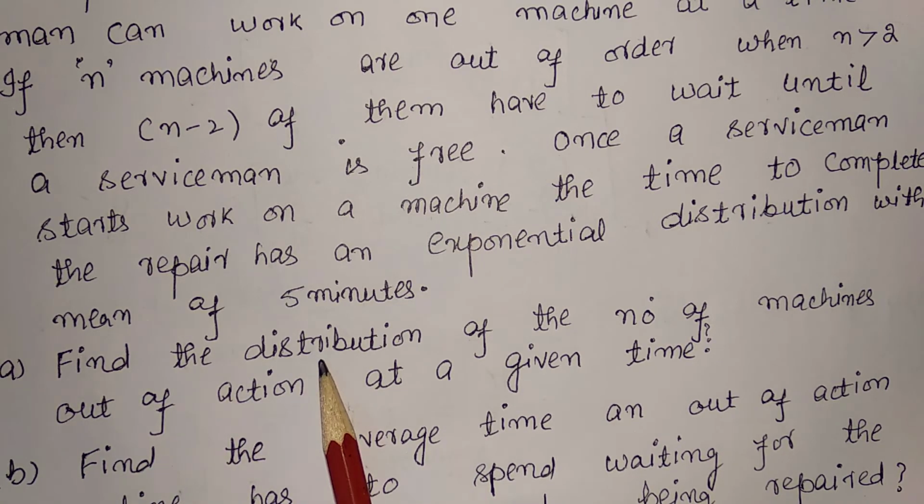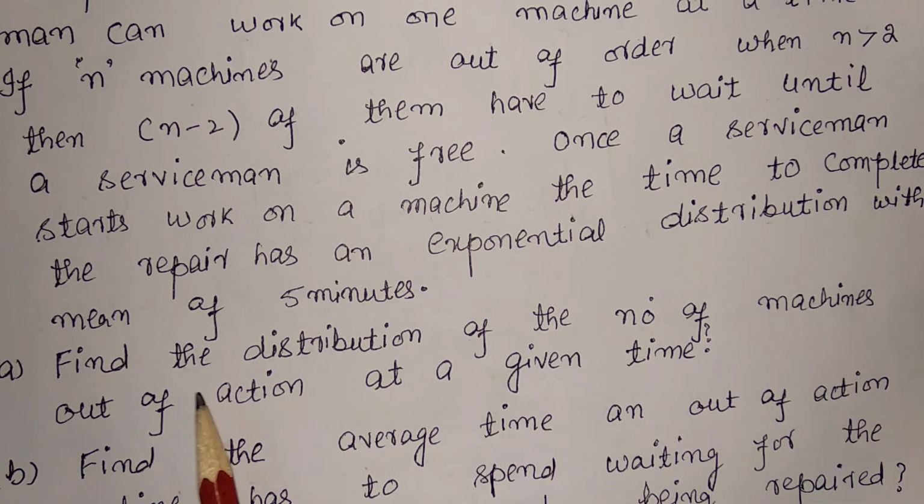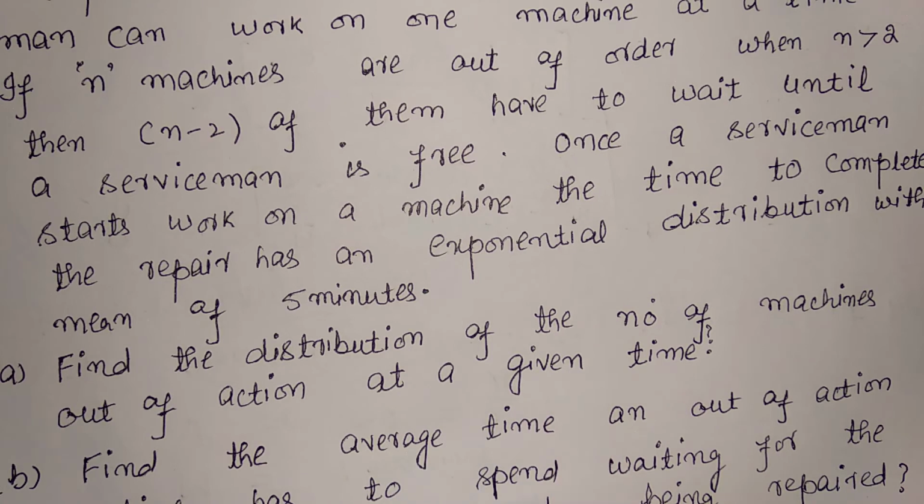Now find the distribution of the number of machines out of action at a given time. We have to find out the number of machines which are out of action at a given time. For this, we will find out the number of machines which are in the queue and the number of machines which are in the system, because machines which are in the queue and which are in the system are out of action. So in order to find the number of machines out of action at a given time, we will calculate the number of machines in the queue and the number of machines in the system.